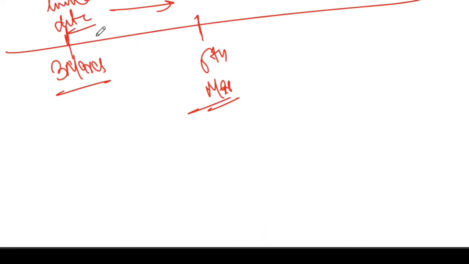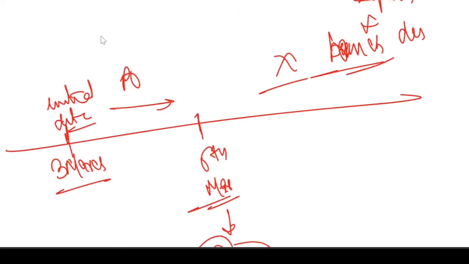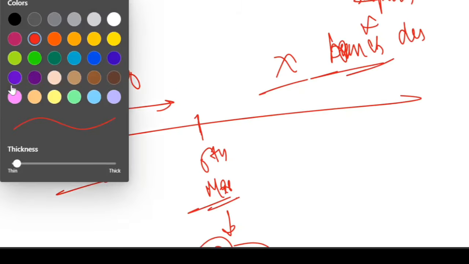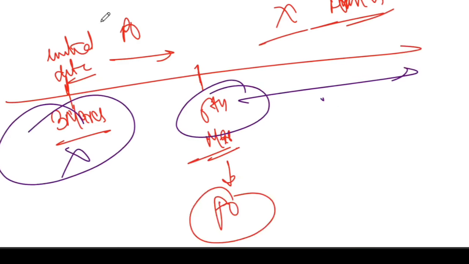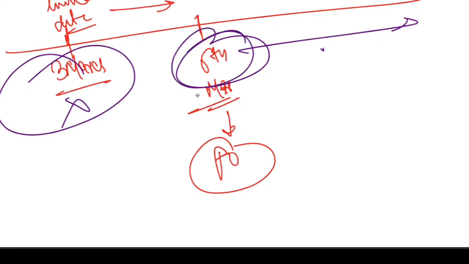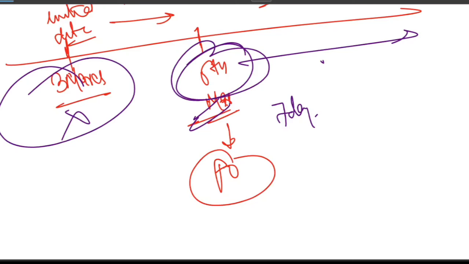And who made the conclusion? The conclusion is made by no other than the PO, the principal officer. So the 7-day countdown will start from when? It will start from 6 March, not 3rd March. Many people get confused here. It will start when the principal officer concludes that yes, truly, this particular transaction is suspicious. So the deadline, friends, is 7 days from 6 March.